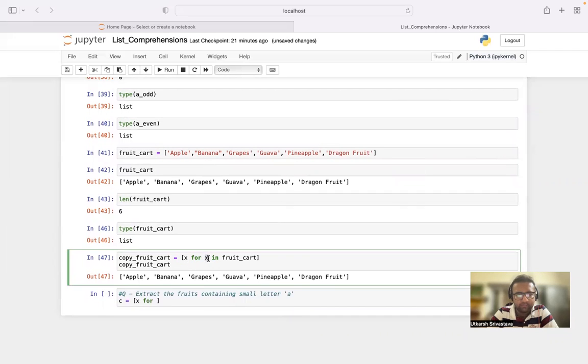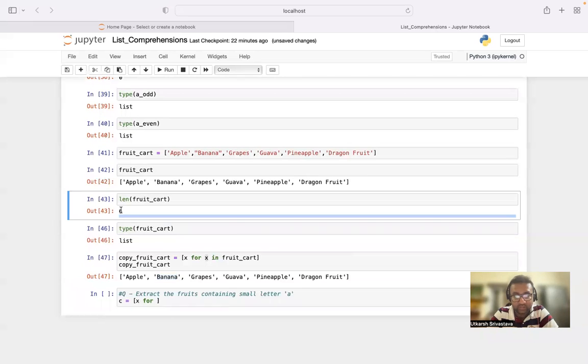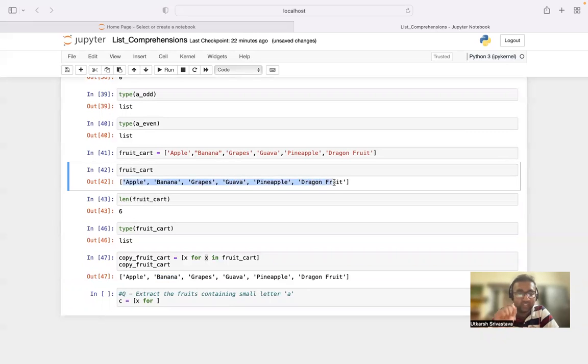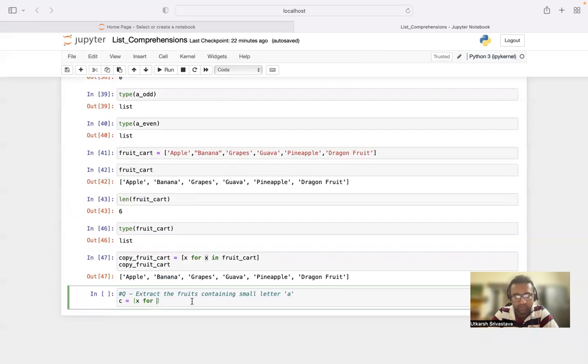Now it is what? Apple is one element. Banana is one element of the list. Always remember that, right? Apple is one element of the list. Banana is one element of the list. So that is why when we checked the length, it showed us 6, because they are separated. Remember, the elements of lists are separated by commas. I hope no confusion is over here. If a confusion still persists, ask in the comments box, right? Or check out our previous videos of list starting from the list functions, right?